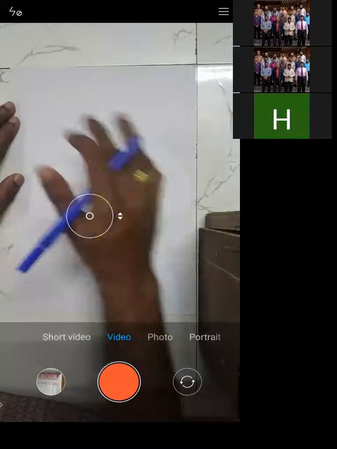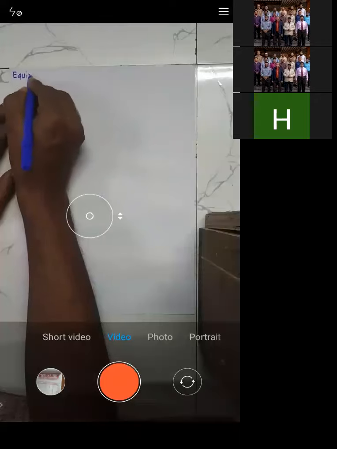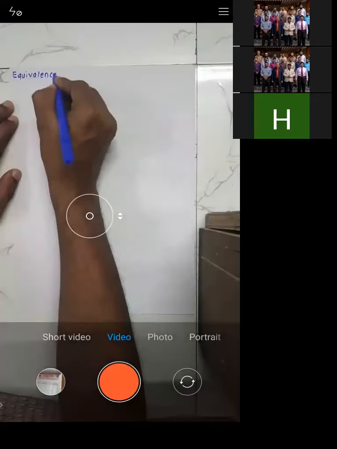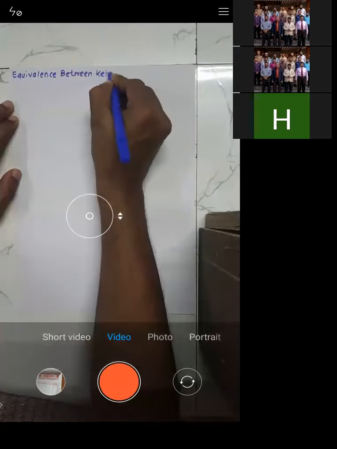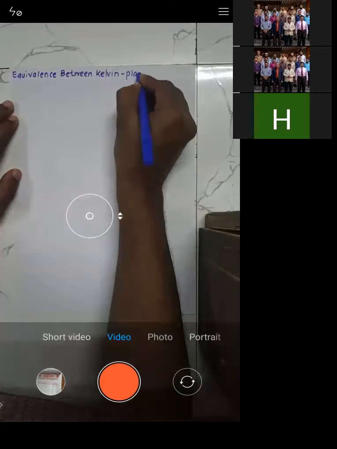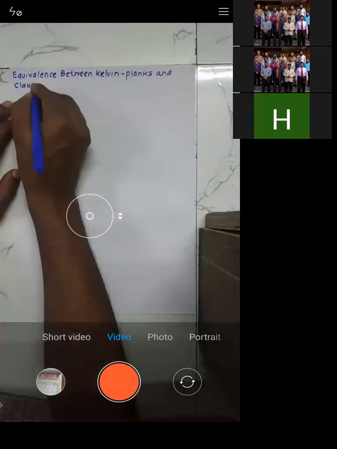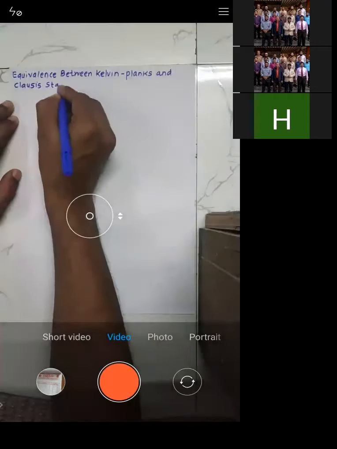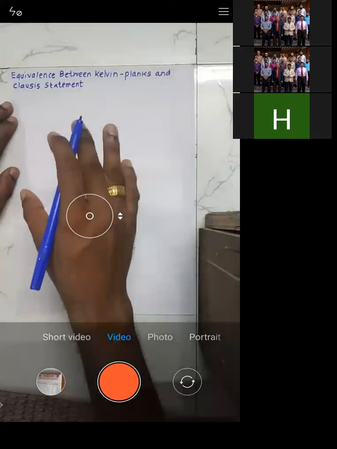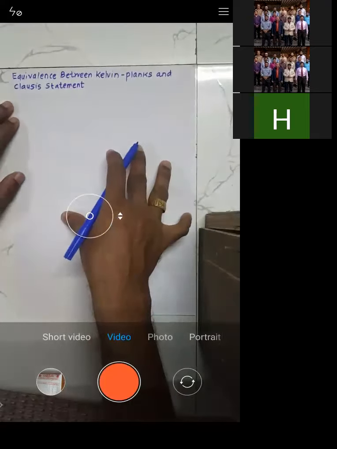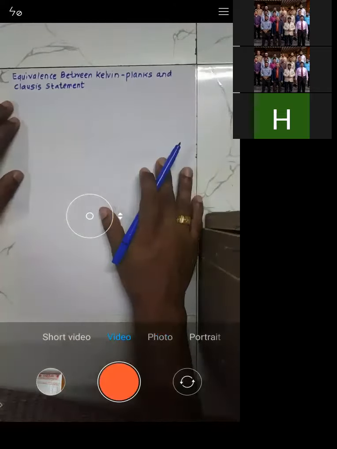That means we are interested to establish the equivalence between Kelvin Planck's and Clausius statement. Ultimately, we need to prove that they are one and the same, right? That we are supposed to prove.